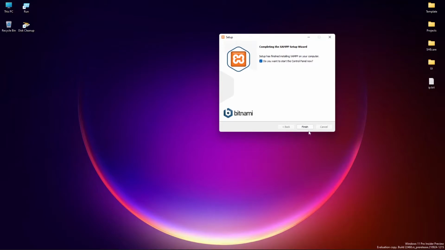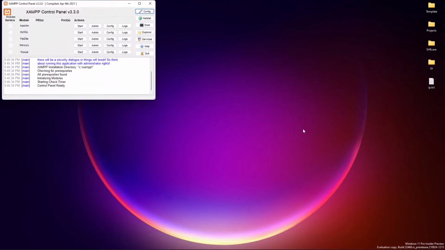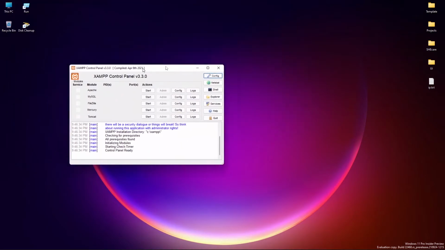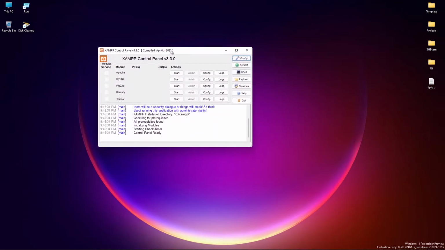Once the install finishes, click on finish. As you can see, this is the XAMPP control panel.